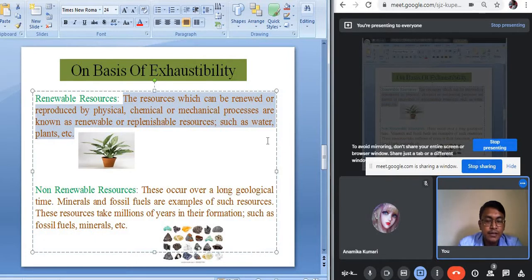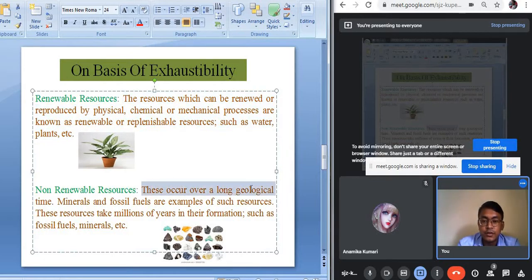The plants give seeds and fruits, and from these seeds new plants take birth. In this way these resources maintain their continuity on the earth's surface. So such resources which can be renewed are known as renewable resources.